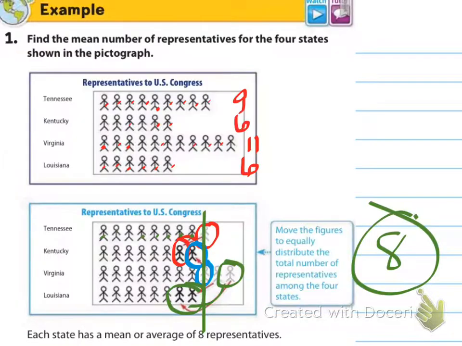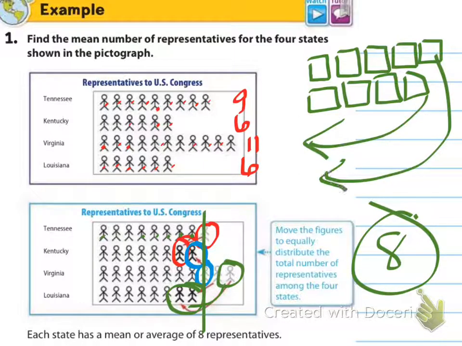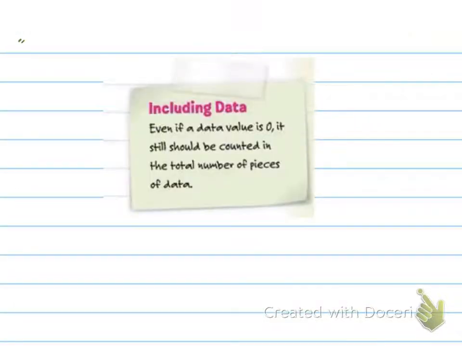It would be the same idea with our text messages. If we had drawn little phones to represent our text messages, and every week we have so many, and then we would move some around and say, okay, well, we take this one here, we put this one here. I'm just doing an example. This means nothing, this drawing I'm doing. But it's just like the same thing. And then we'd say, okay, well, every week we're about 7 then. Again, it's just the average. It's not changing the data.